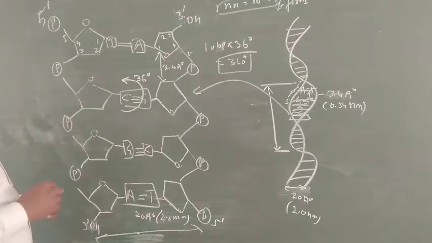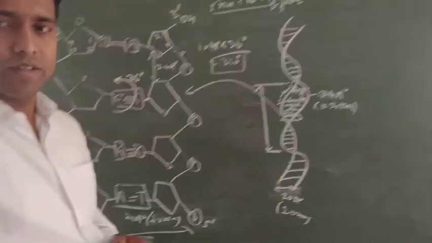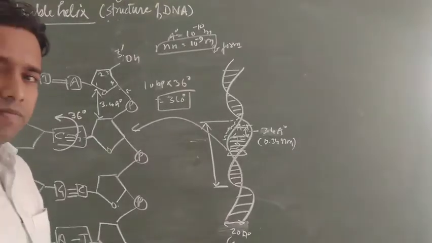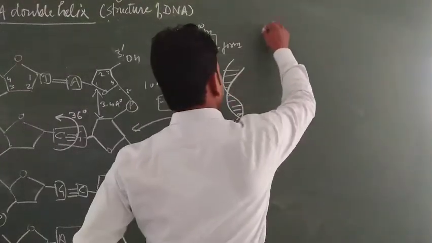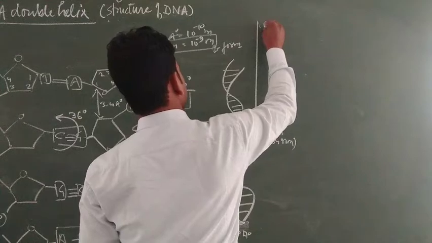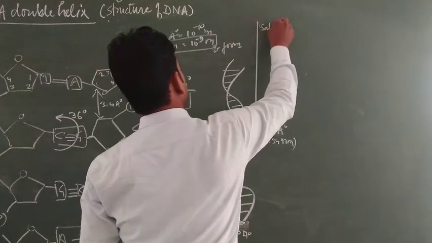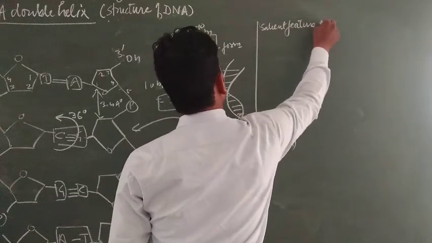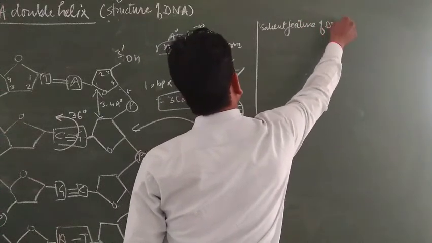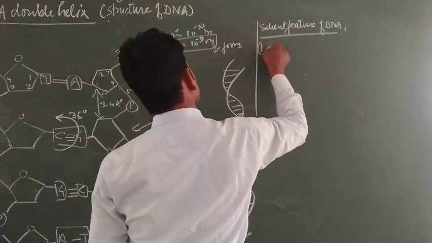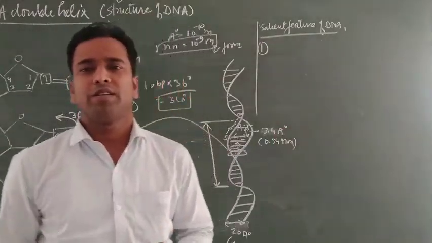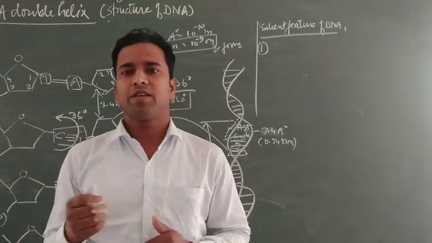Let us discuss the structure of DNA, the salient features of DNA. First, DNA is made up of two polynucleotide chains, and both are anti-parallel with each other.